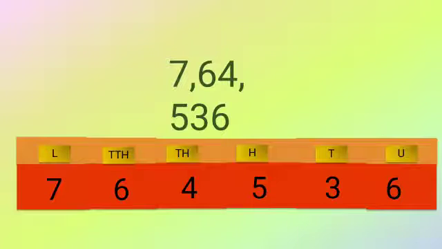So students, always remember, when you write the place values, you have to start from the right hand side. Because while writing, we write 7 first, then 6, since we write from the left hand side. But while placing the digits in place values, we have to start from the right hand side. So 6 is units, 3 is tens, then hundreds, thousands, ten thousands and lakhs.